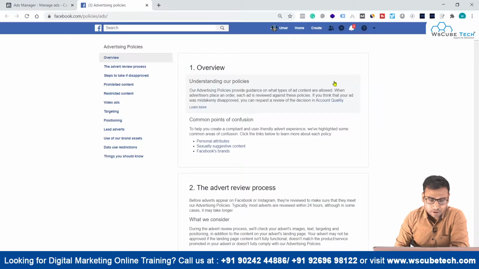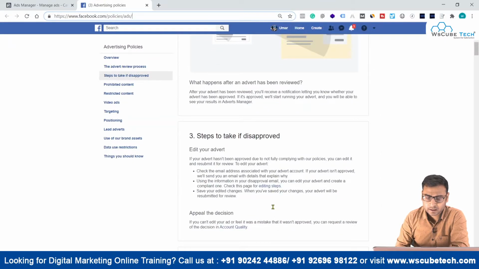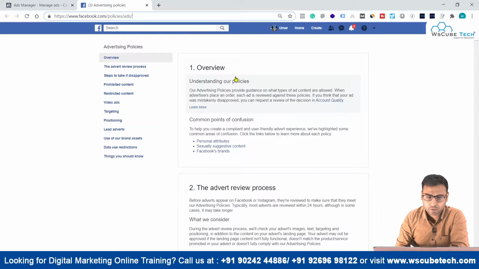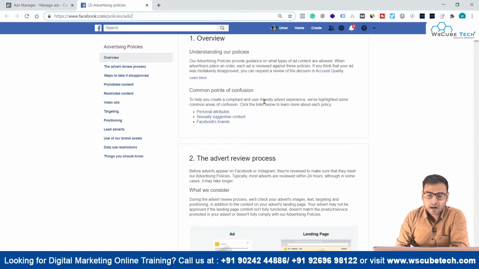As you can see on my laptop screen, first of all, we have this URL over here, which is facebook.com/policies/ads. You can copy this URL for future reference. And then we have these different things mentioned in this documentation. First is the overview, so you have to understand the policies. And there is a lot of confusion between personal attributes, sexually suggestive content, and Facebook's brand, right?